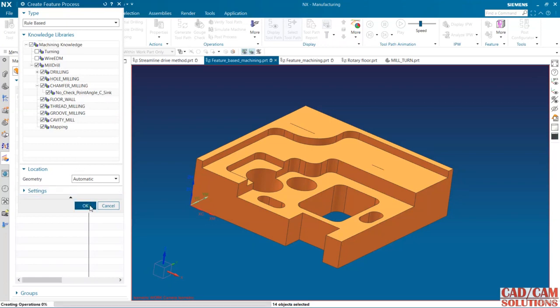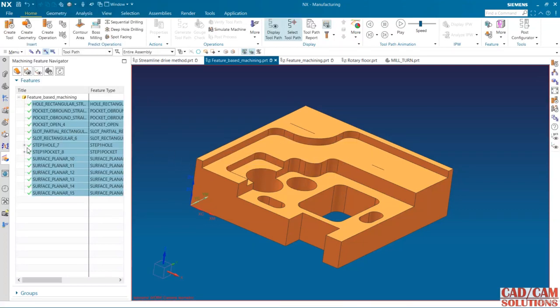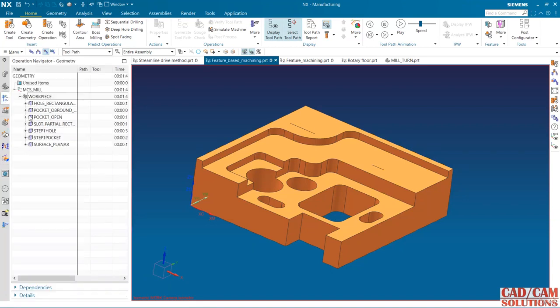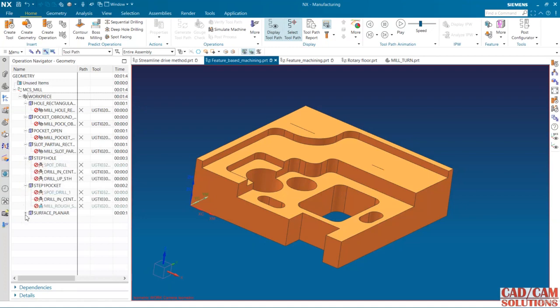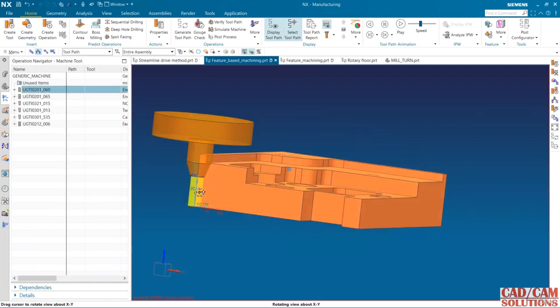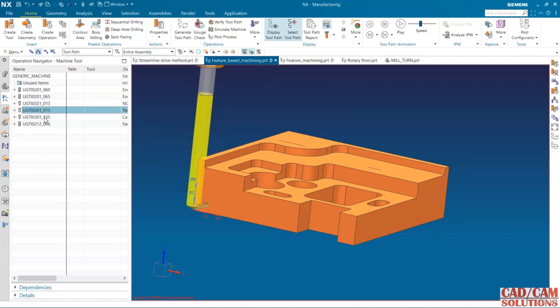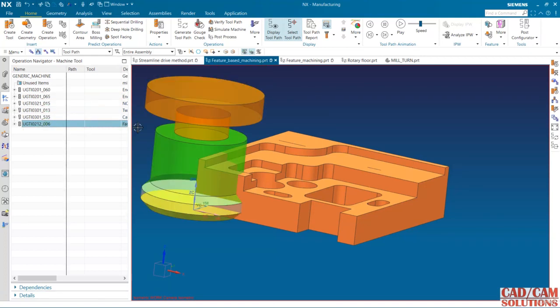Okay, click this OK, and go to the operation navigator, and here we will see these operations are automatically created from the features. See, but still we have to generate them. The tools used in our operations have already been taken from the library, the tools which we have in our library.